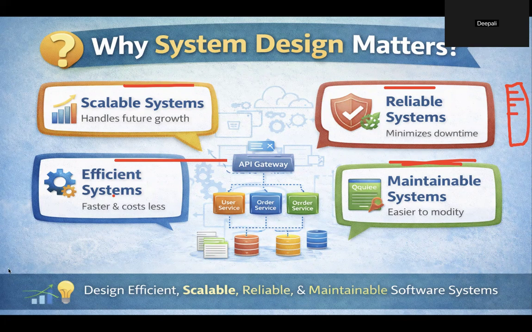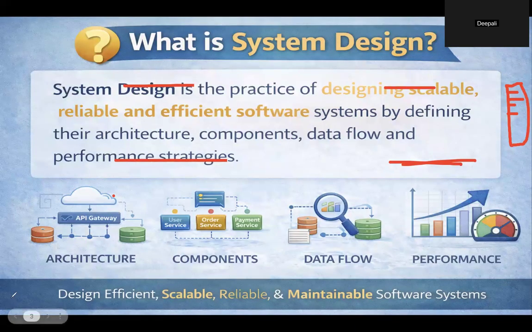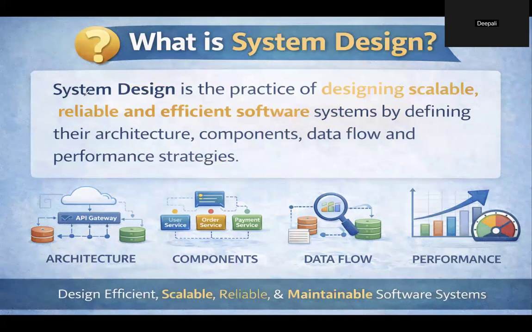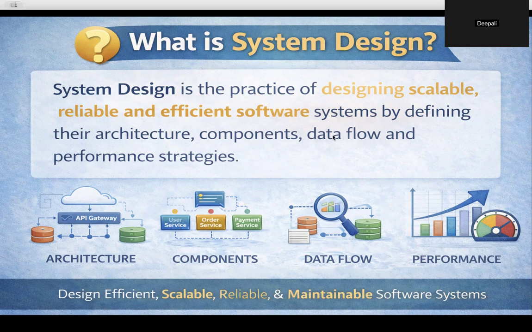Okay. So in very simple terms, in a single line, system design is the practice of designing scalable, reliable, and efficient software systems by defining their architecture, components, data flow, and performance strategies. So that's all for today. In upcoming videos, we will see more videos on system design like HLD, LLD, and we will actually be designing a few systems. So thank you.